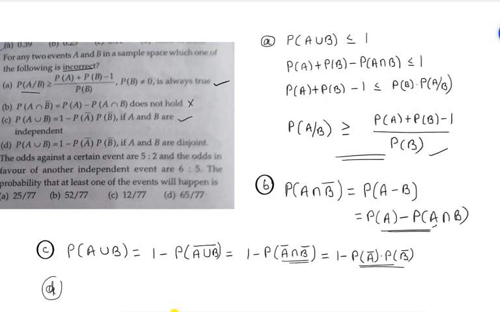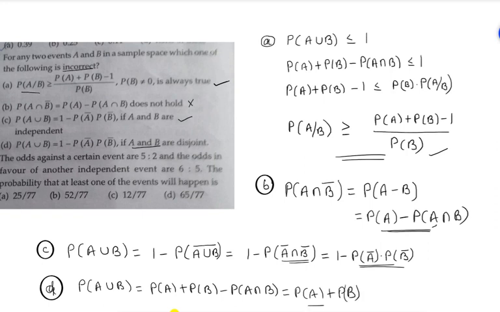Now you can see the fourth option. What is it saying in the fourth option? The formula for P of A union B is equal to P of A plus P of B minus P of A intersection B. But in the question it is given that they are disjoint sets, so we can write that as P of A plus P of B. P of A union B, you will get P of A plus P of B, but he has given 1 minus P of A bar into P of B bar, which is not equal to this one. So that's why I can say the fourth option is also